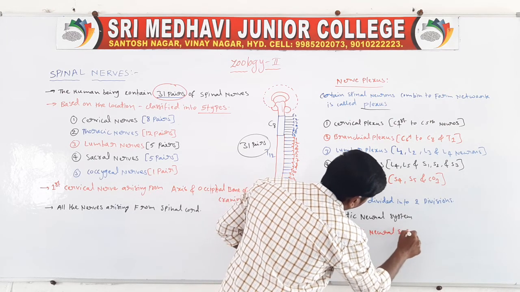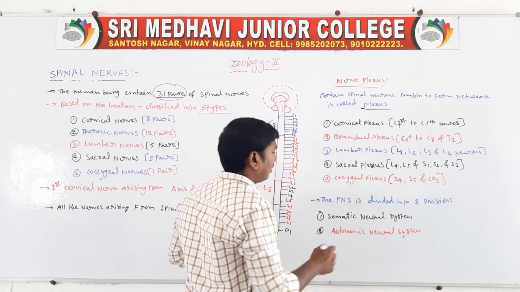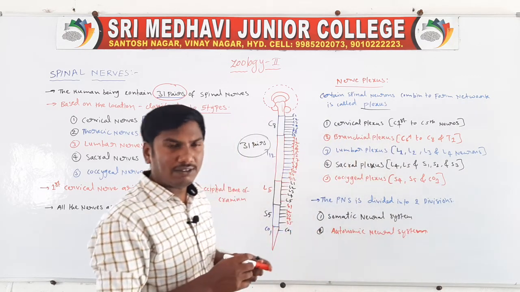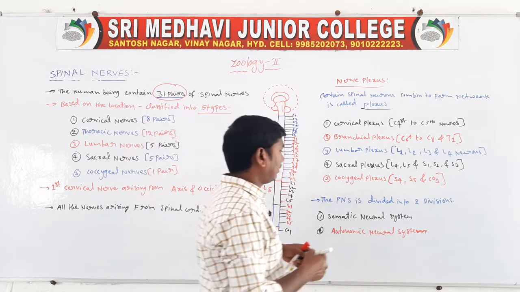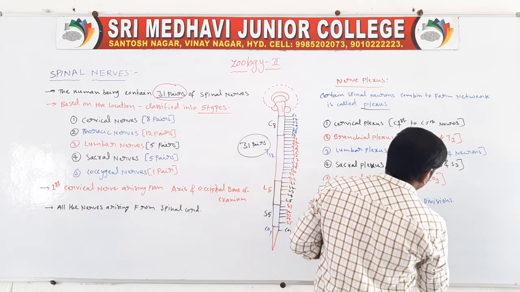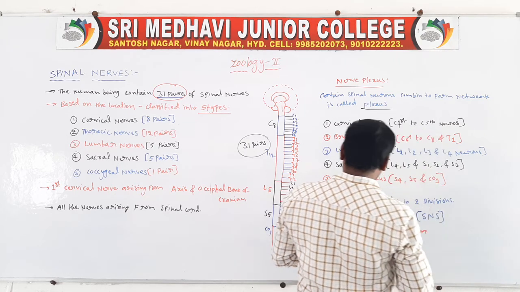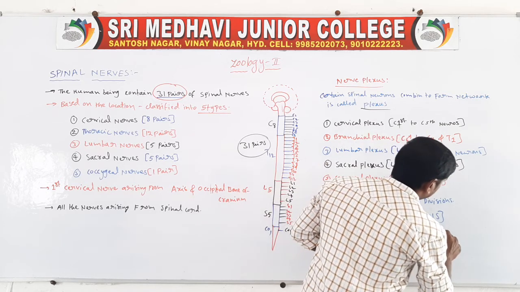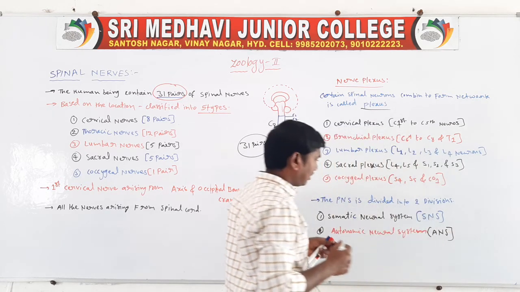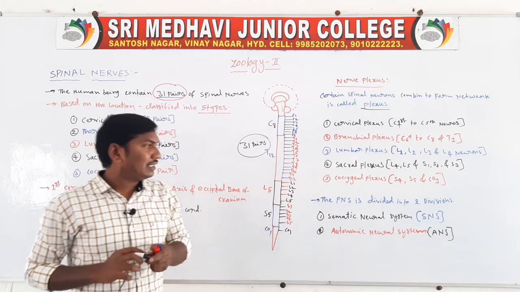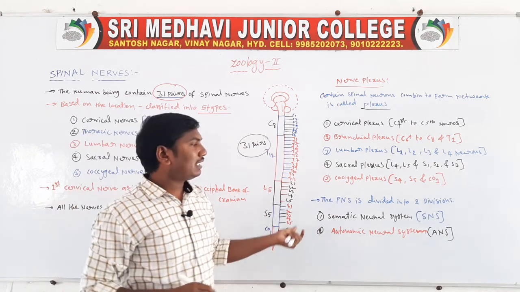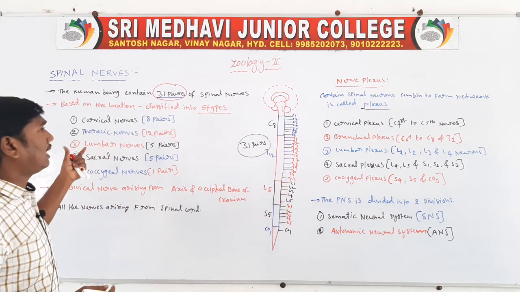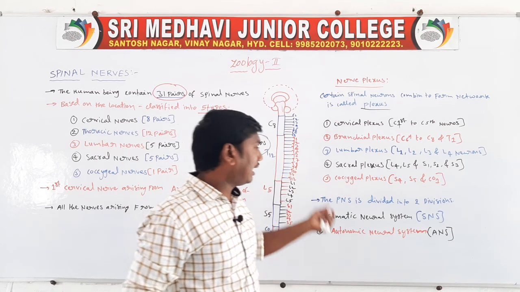The peripheral neural system is divided into two divisions. One is the somatic neural system, which is SNS. Next one is the autonomic neural system, which is ANS. So those are the spinal nerves, nerve plexus and divisions.